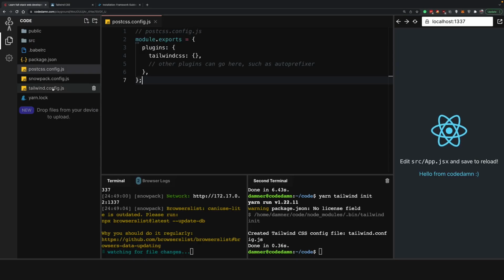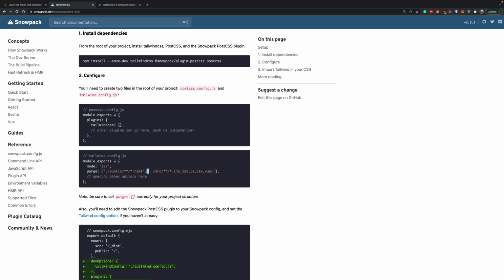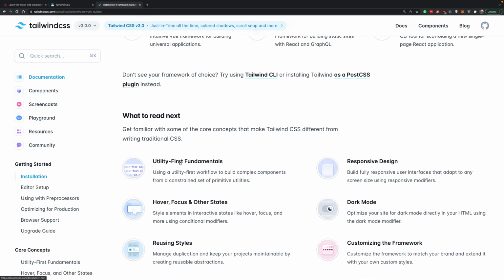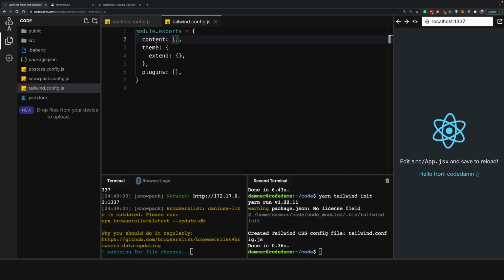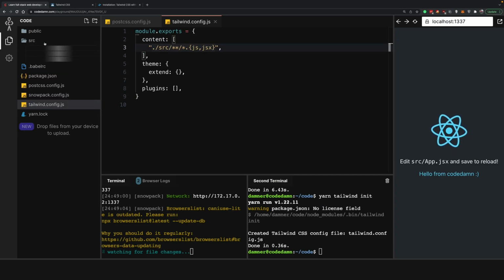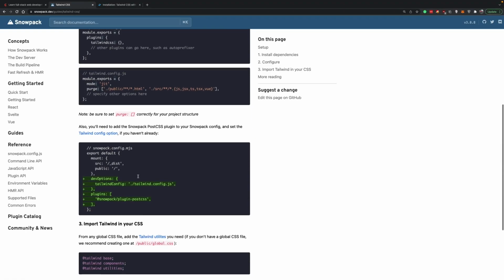And in the Tailwind config, we have to specify the content part. This is a little bit older configuration, Tailwind version 2. In Tailwind version 3, you just have to specify the content part of all you want to have. So let me just go ahead and copy that instead. Right here, what we want to say is that look inside the src folder, and anything you find with JS or JSX, just try to extract out Tailwind styles from that and apply that. That's what we are saying. And yep, that is pretty much it in this setup.